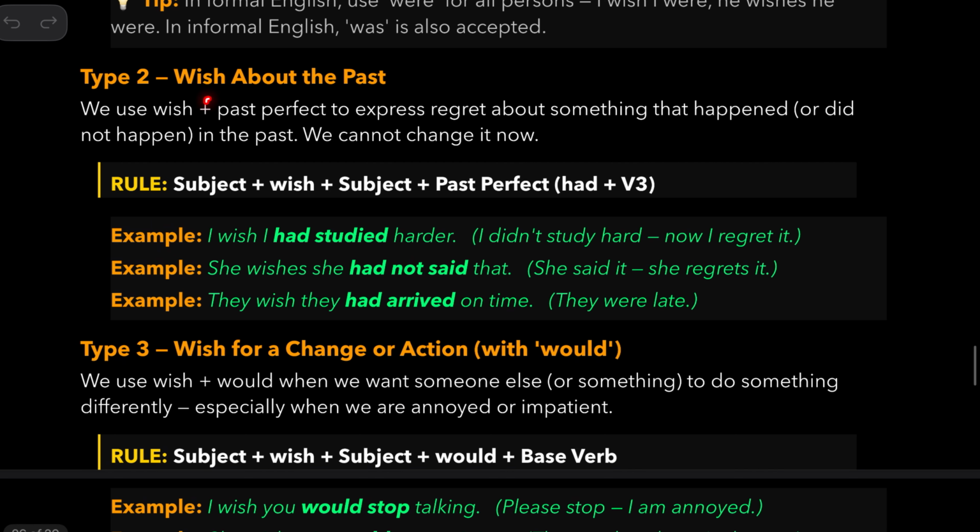Now, wish about past. I wish I had studied harder. What does this mean? I didn't study hard, but now I regret it. She wishes she had not said that, meaning she said it, now she regrets it. They wish they had arrived on time, it means they were late. So we use wish plus past perfect, like had studied, had not studied, had not said, had arrived, to express regret about something that happened or that did not happen in the past. We cannot change it now.